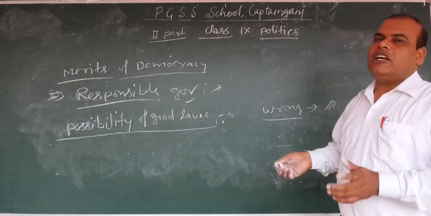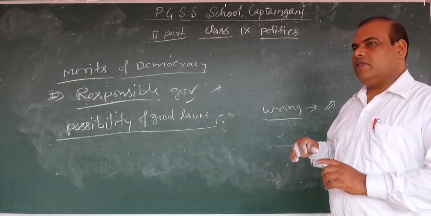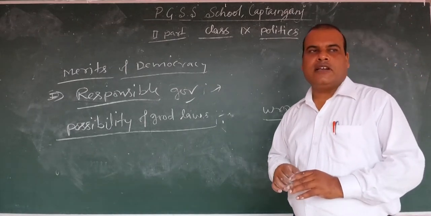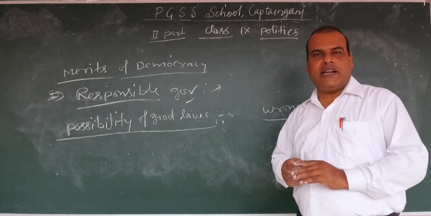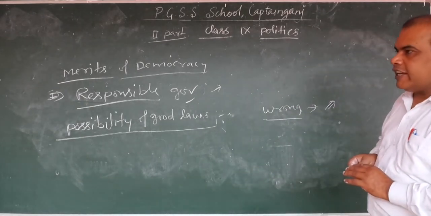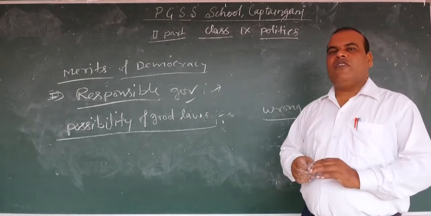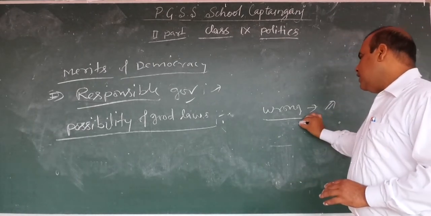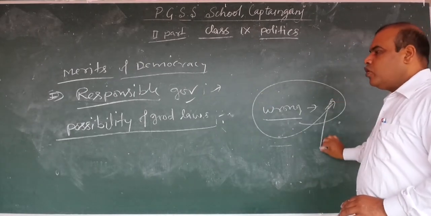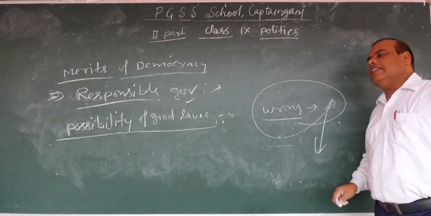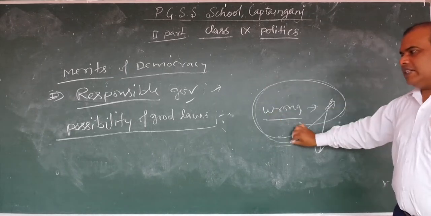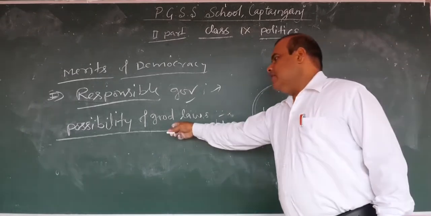That group forms their organization and begins to protest against that wrong decision, against the government, in the form of strike, dharna, rally, chakka jam or road blocking. Government is forced to reconsider that particular law, and if possible, after reconsideration, that law is changed. So it's clear that there is the possibility of good law.